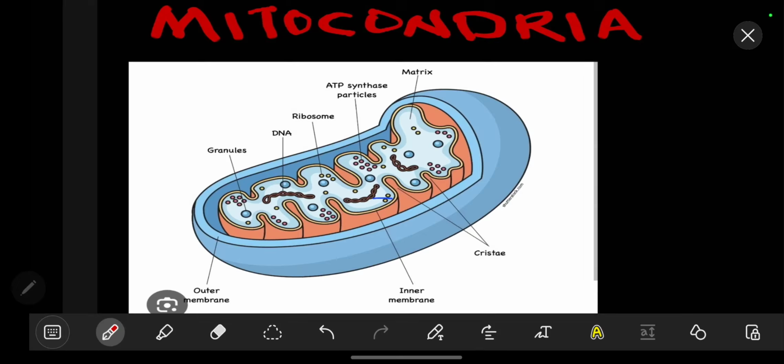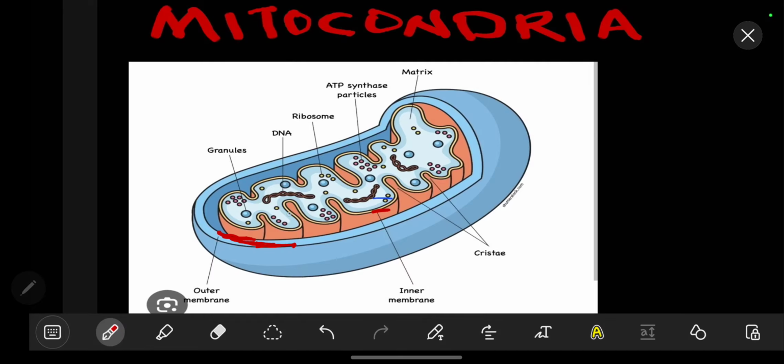So now let's look at these. Why do we say they were initially prokaryotes? What is the evidence surrounding that claim? Firstly, when you look at the mitochondria, it is already membrane bound. As you can see, we have the inner membrane here and the outer membrane here. It is also said to be semi-autonomous, and we are going to talk about that.